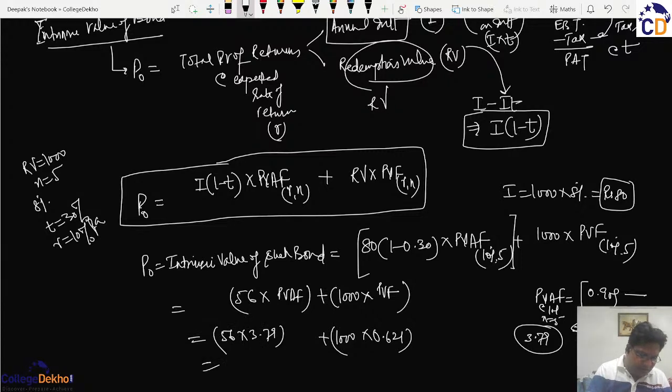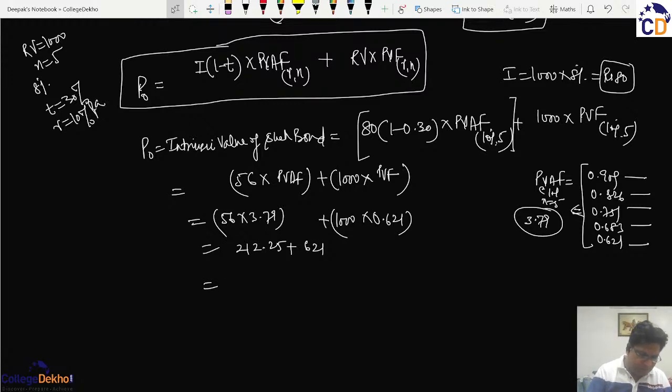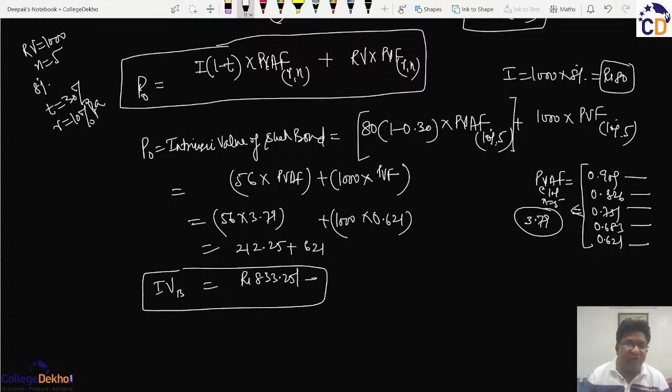If we multiply this, then this is coming out to be 212.25, and this 1000 times 0.621 is coming out to be rupees 621. So the value is coming out to be 833.25. So this is the intrinsic value of the bond if the rate of return is 10%.